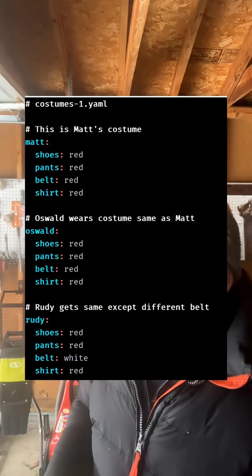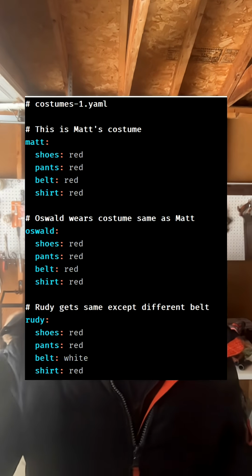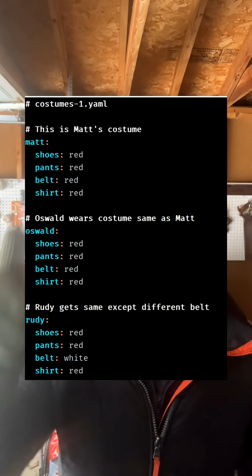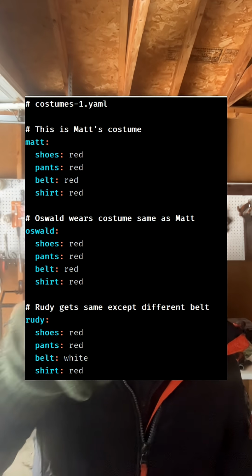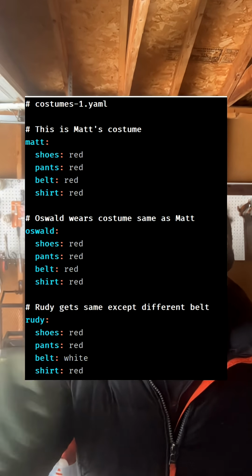I made a file costumes1.yaml, and it describes the uniforms that I wear, that Oswald wears, and that Rudy wears. And I wear a bunch of red stuff. Oswald says, just whatever Matt wears is what I'll wear. And Rudy says, yeah, that's true for me, except I want to wear a white belt. Imagine a scenario where I say, hey, new uniform is we all wear blue shoes. Well, now we have to change this file in 3 places.